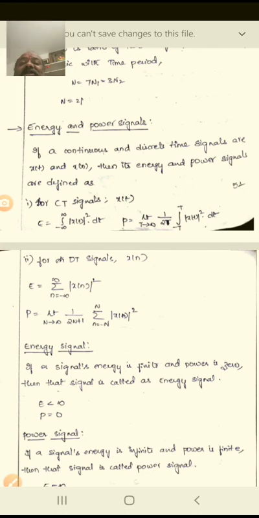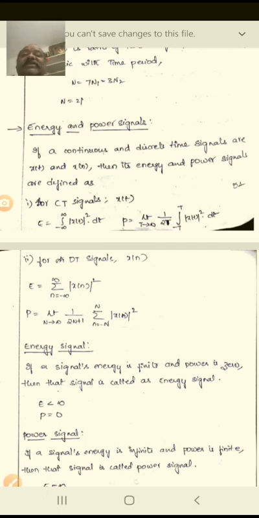That signal is called the energy signal, and for that signal the power is zero. This type of signal is called the energy signal. So therefore E is always less than infinity. Infinity means we cannot measure what the value is, it is imagined. But some value will be there, that is called finite. So therefore E is finite and P is zero. This type of signal is called the energy signal.